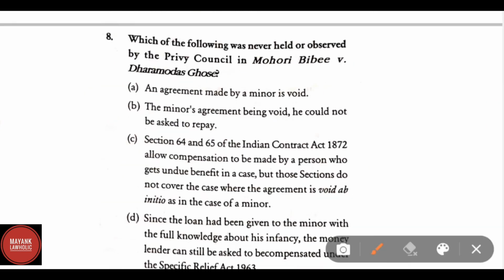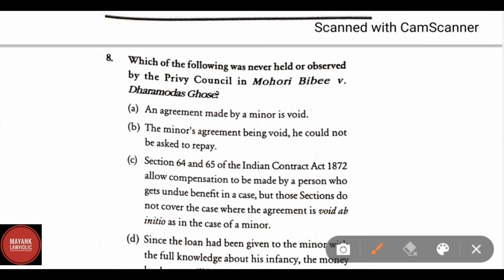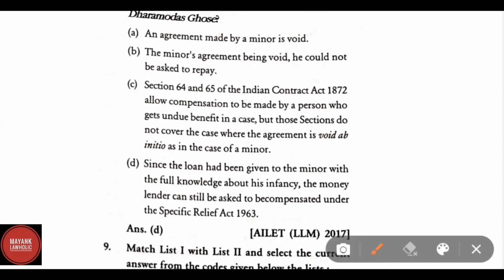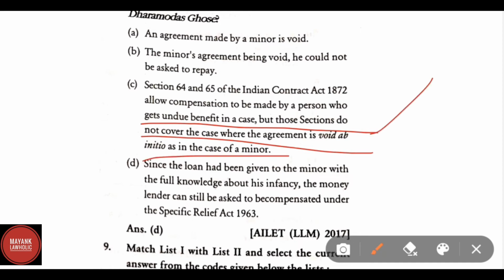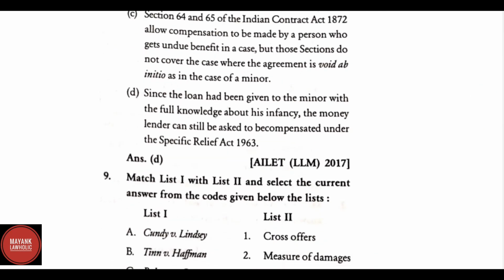Which of the following was never held or observed by the Privy Council in Mohri Bibi versus Dharmodas Ghosh? Option A. An agreement made by a minor is void. This was observed. The minor's agreement being void, he could not be asked to repay. This was observed. Section 64 and 65 of the Indian Contract Act 1872 allow compensation to be made by a person who gets undue benefit in a case, but those sections do not cover the case where the agreement is void ab initio in the case of minor. This also was observed. So the question here is which was never held. Therefore, D is the right answer.